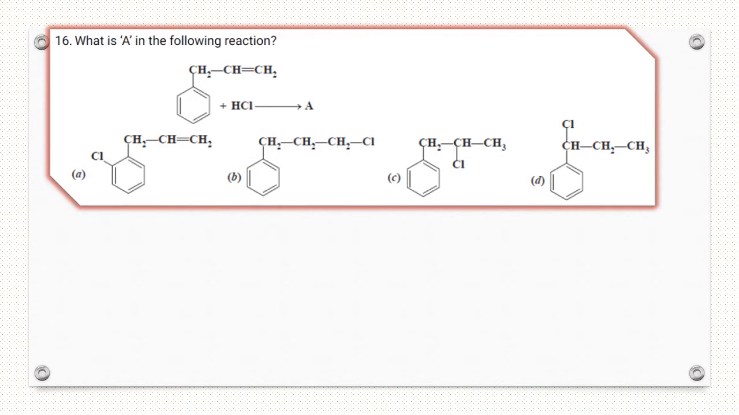Next question is, what is A in the following reaction? Simple, here this is an addition reaction according to the Markovnikov rule. So the negative part, Cl negative, goes to the carbon atom which contains the lesser number of hydrogen atoms. So option C is the correct answer.